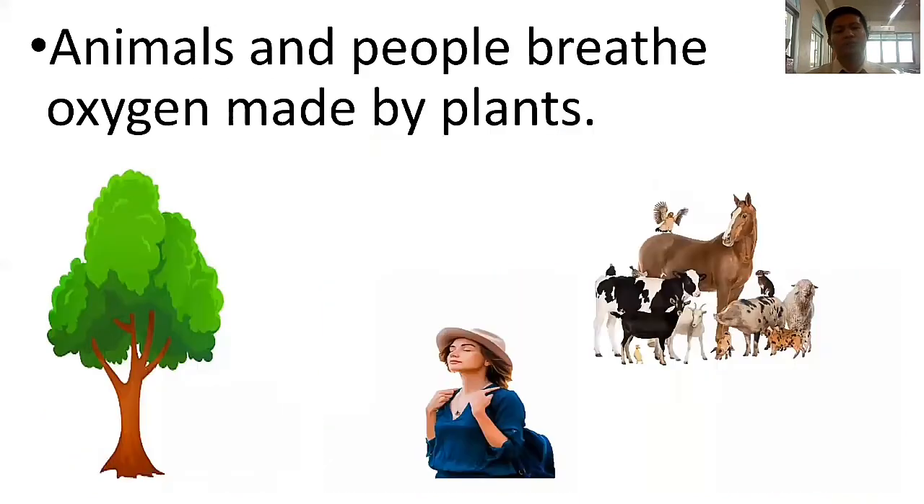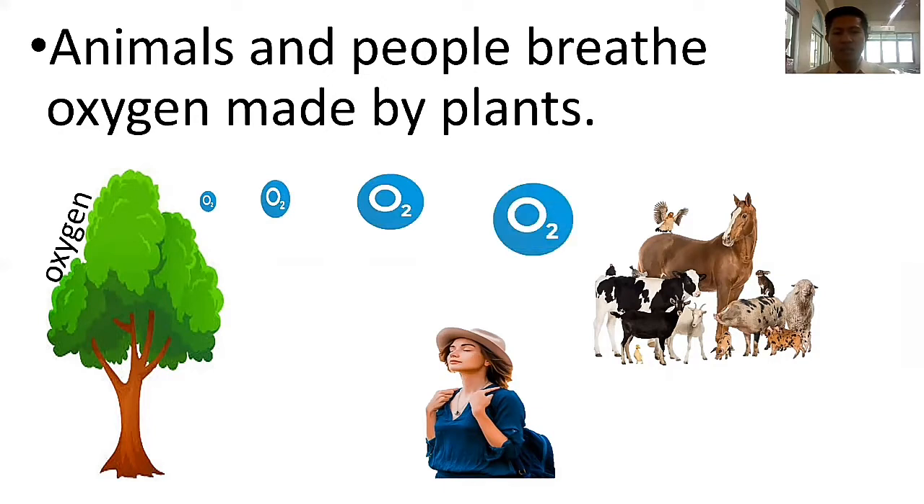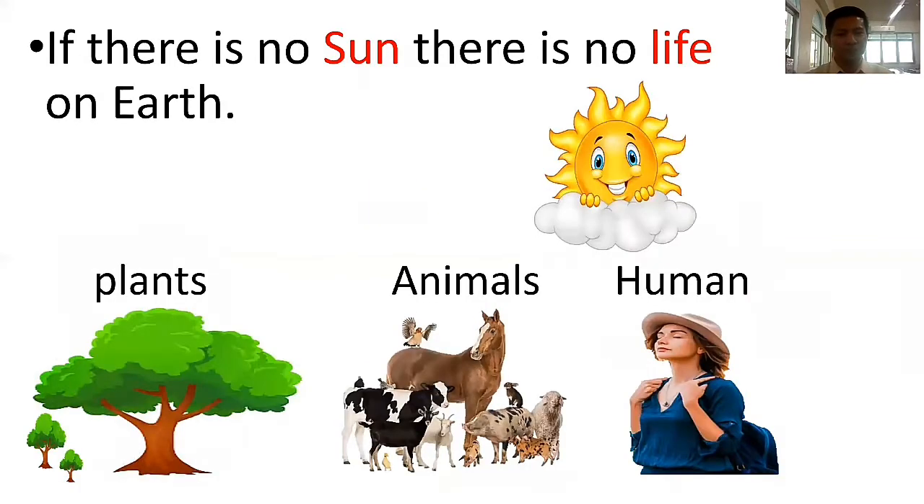Okay, let's continue. Animals and people breathe oxygen made by plants. So how can we breathe? Look at this one. We can get oxygen from the trees or from the plants. The animals are now breathing. Look at this one. Oxygen, and not just animals, but we humans also breathe oxygen from plants. Okay, look at the example. Very good.